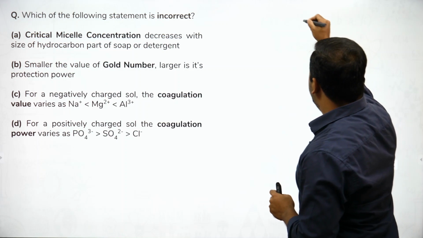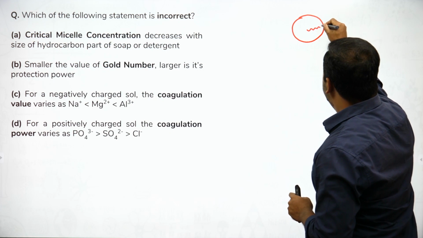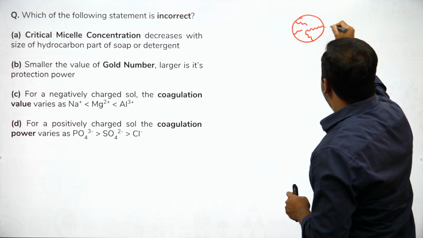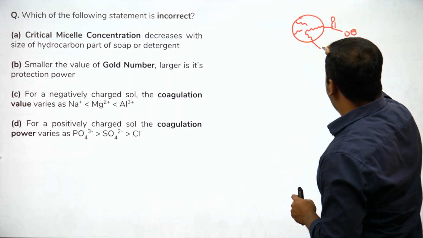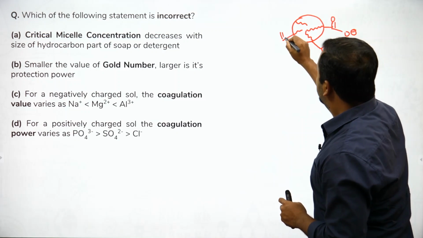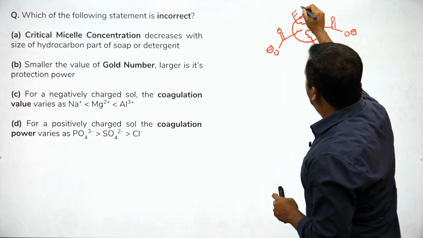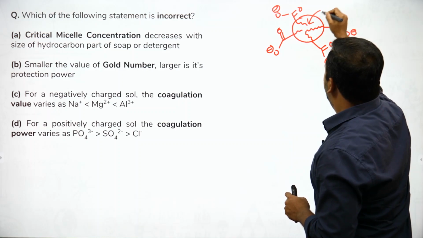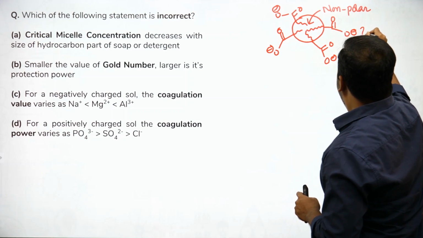And how a micelle is created is that, let's say this is the oil particle and these are the hydrocarbon part, and outside on the surface we will have the polar part. So non-polar part is inside. This is the non-polar part and this is the polar part.